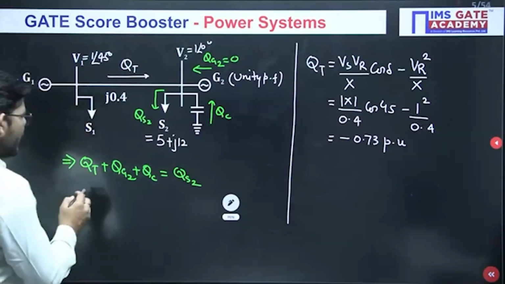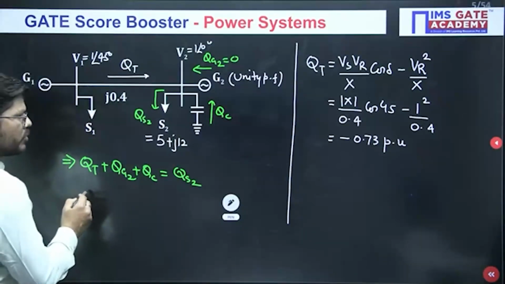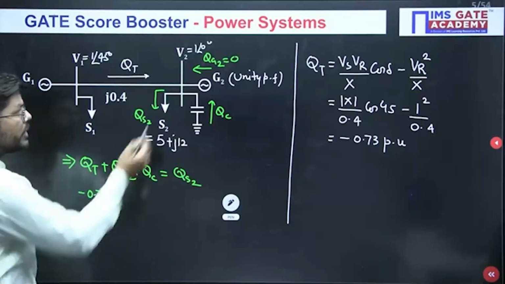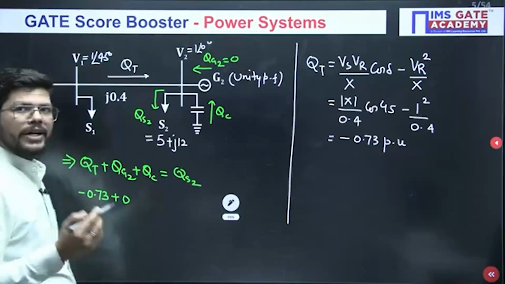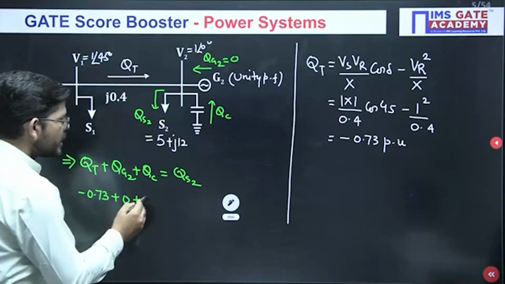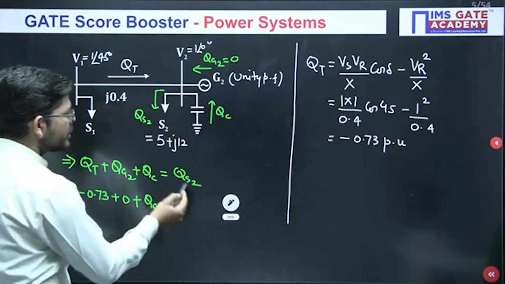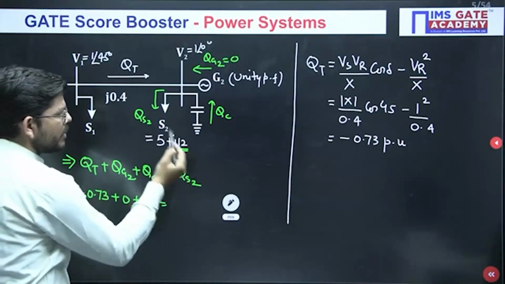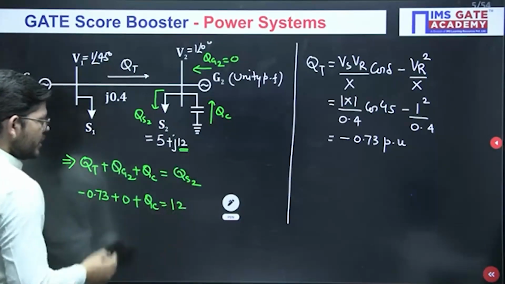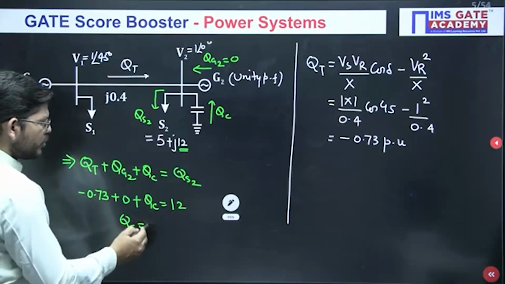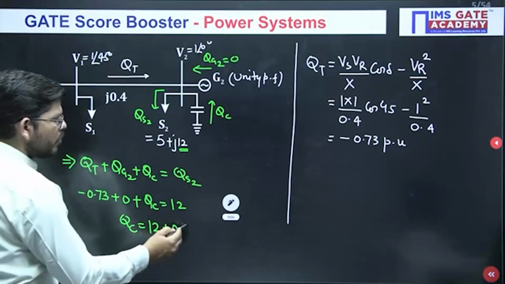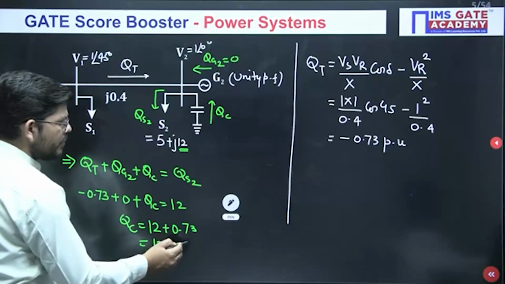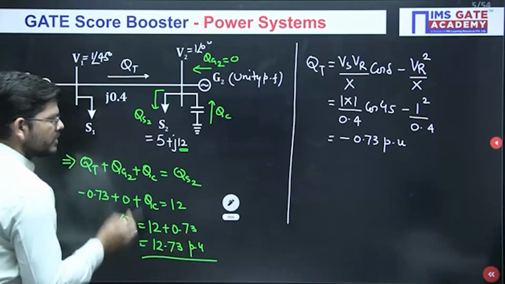Now if we come back to this equation and put the values, here we have minus 0.73. What is QG2? This is 0 because it is operating at unity power factor. Then QC is what we have to calculate, and QS2, the reactive power supplied to load S2, is 12. So QC will be 12 plus 0.73, which gives 12.73 per unit, and that will be the answer.